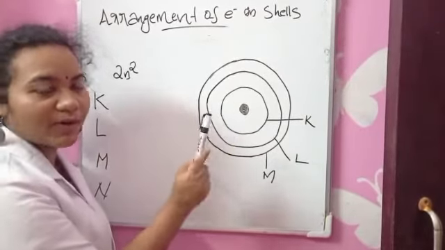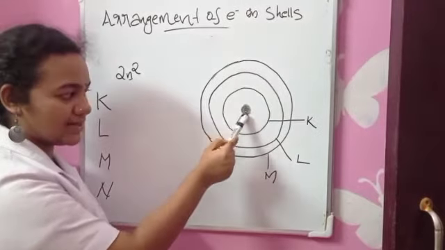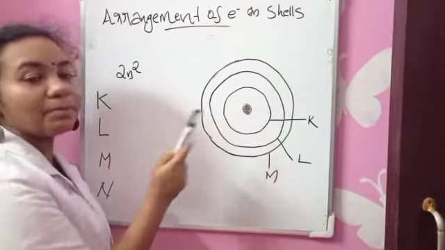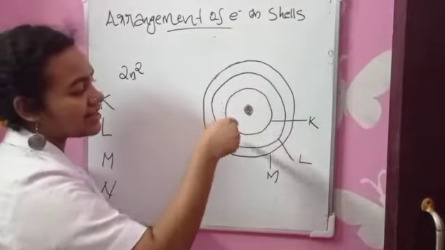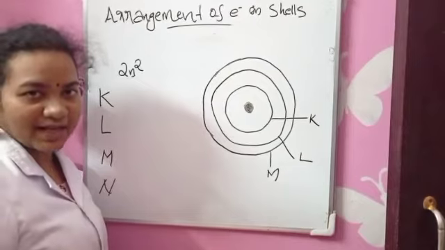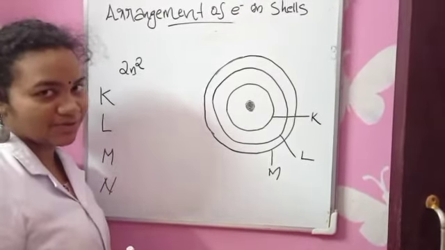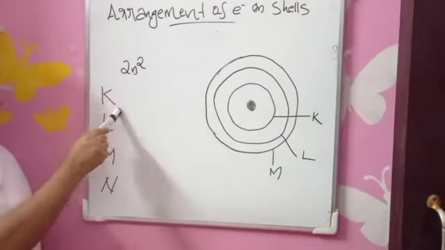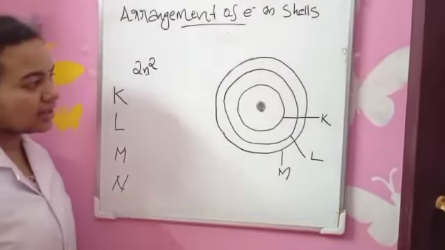According to Bohr's model, in the center there is a positively charged nucleus. The nucleus contains protons and neutrons, and electrons are arranged in shells. There are many shells, but we are studying 4 types of shells: K shell, L shell, M shell and N shell.